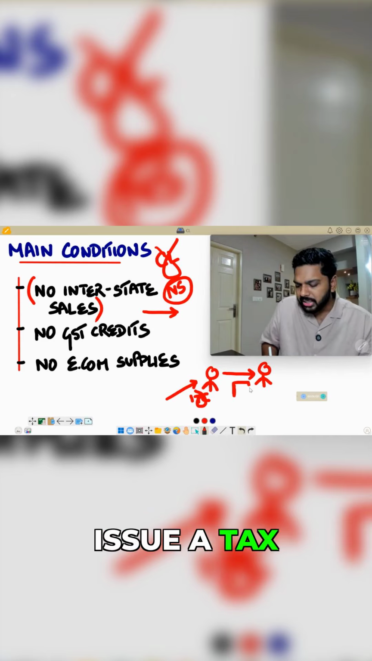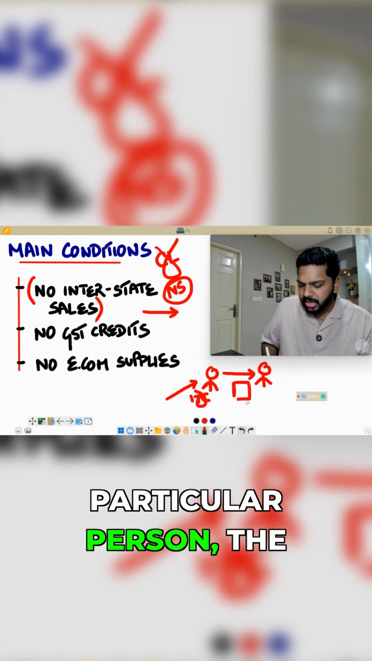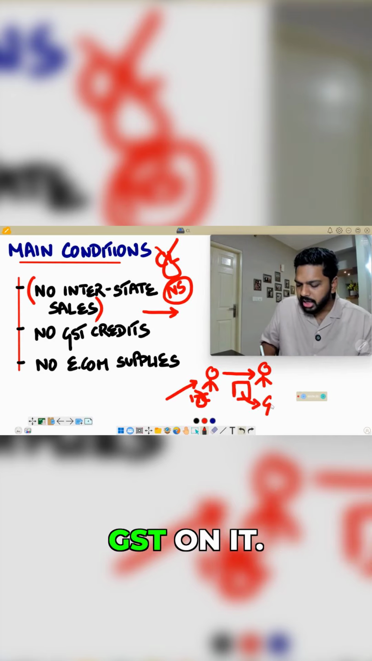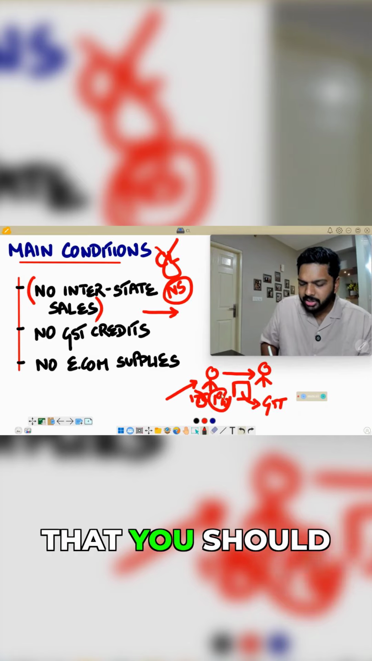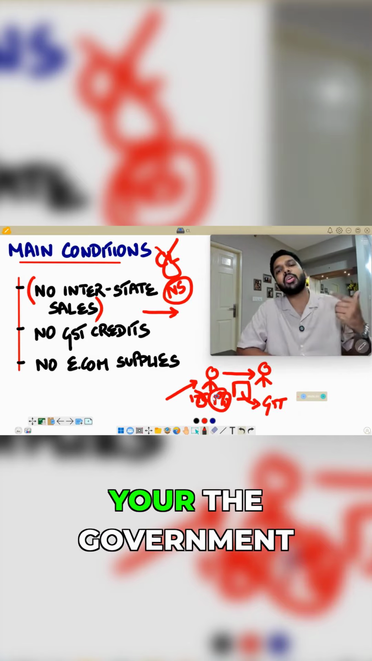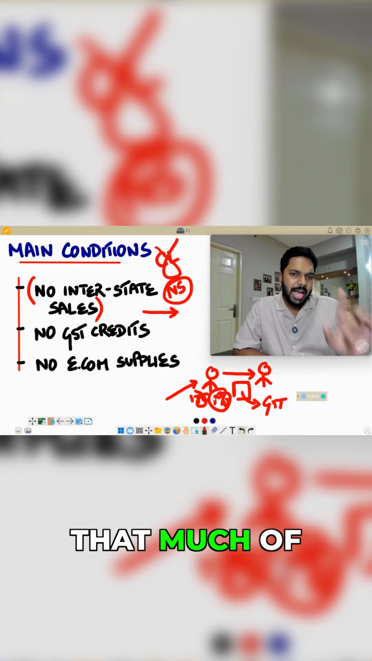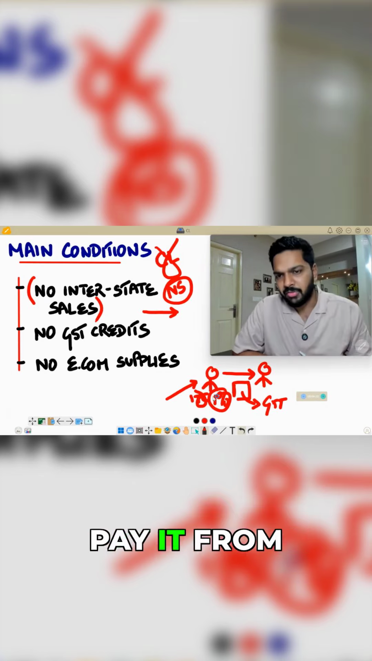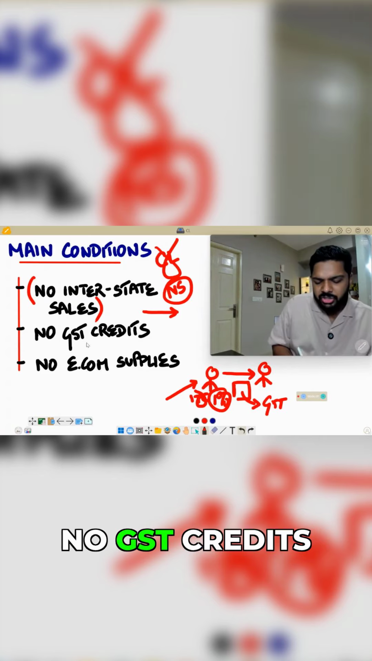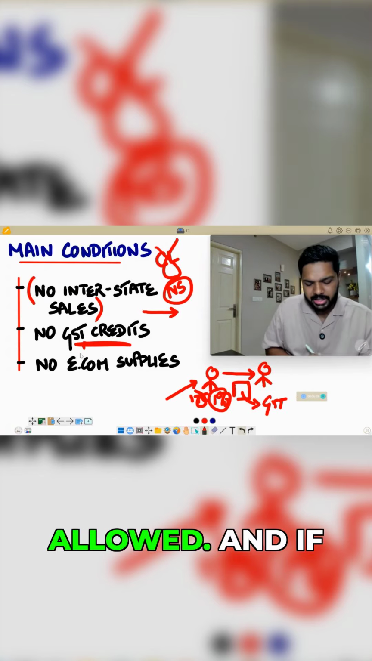When you issue a tax invoice to this particular person, the rule says that you cannot charge GST on it. This whatever 1% GST is something that you should self-calculate and pay from your pocket. The government is giving you that much freedom because it's a low rate of GST and you're supposed to pay it from your pocket. So therefore, there are no GST credits allowed in this particular scheme.